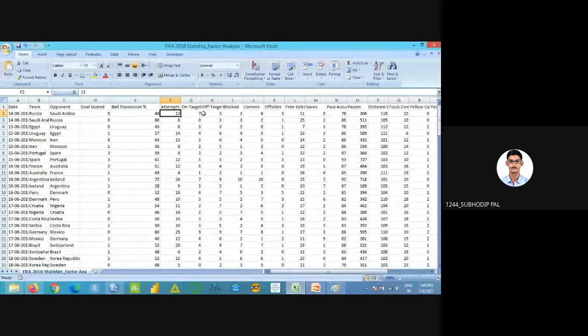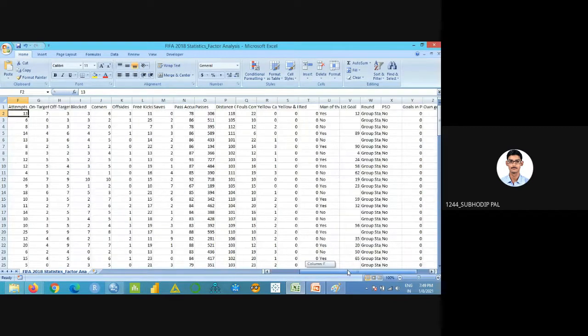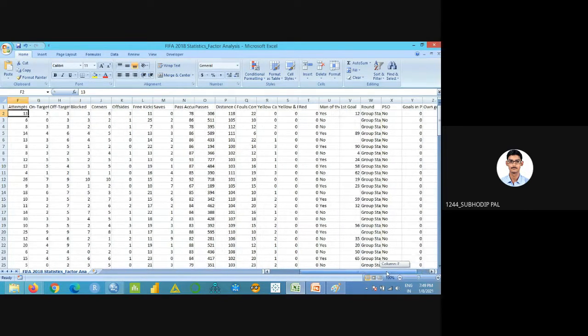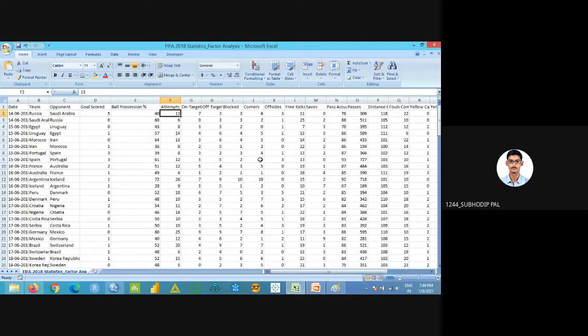There are several variables you can see: shots on target, off target, blocked, corners, offsides, free kicks. We have almost 28 variables. But I can't consider all the variables for factor analysis.